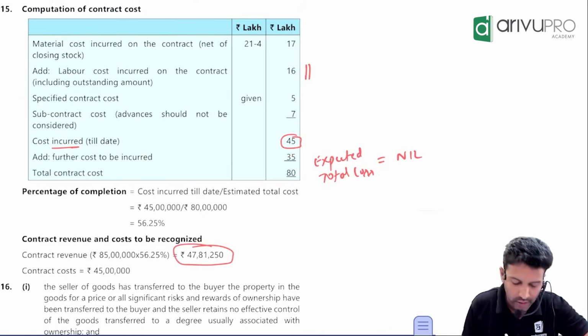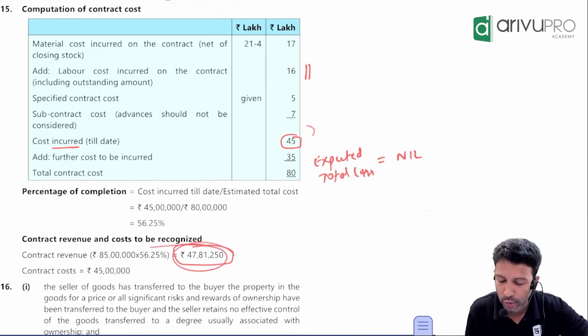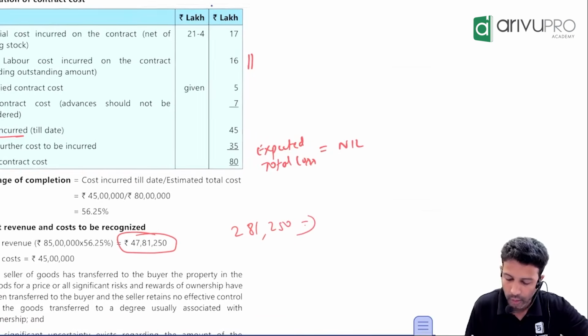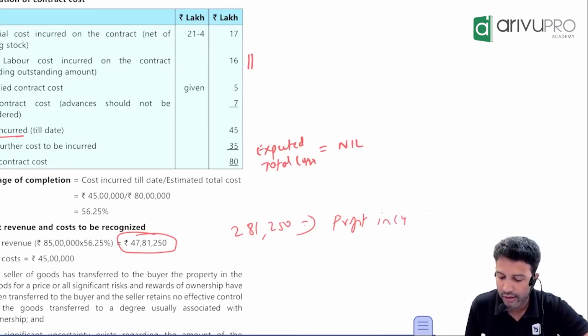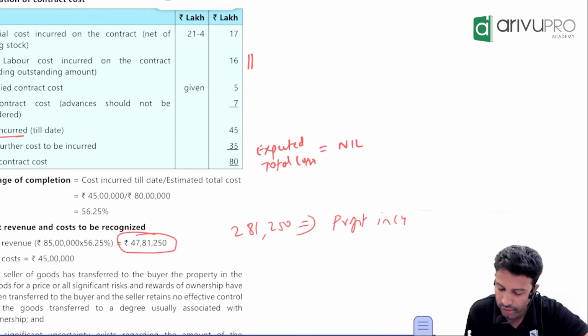How much is actual? 47 lakh revenue, 45 lakh cost. What is the difference between these two? 2 lakh 81,250. What is that? Profit. They have not asked, just say. So profit that you will book in the current year is 2 lakh 81,250. That's all.